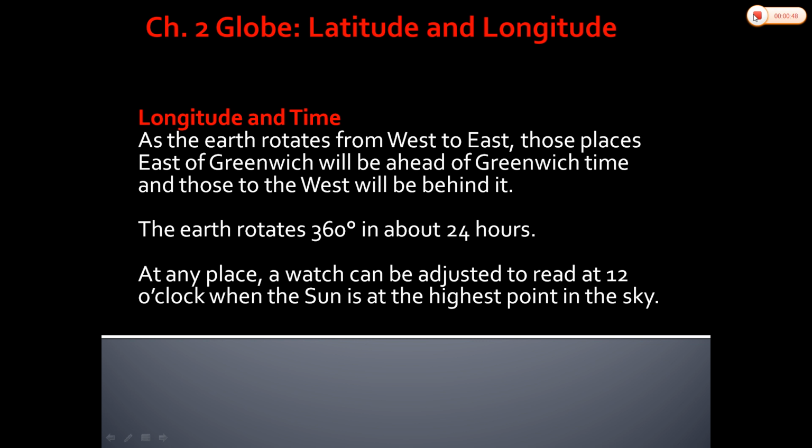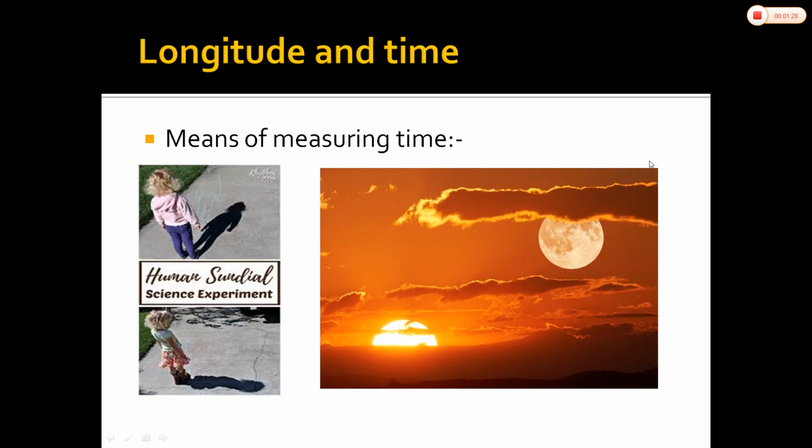So, longitude and time. As you know very well, the earth rotates from west to east. Those places east of Greenwich will be ahead of Greenwich time, and those to the west will be behind it. The earth rotates 360 degrees in about 24 hours. At any place, a watch can be adjusted to read 12 o'clock when the sun is at the highest point in the sky. In this way, longitudes and times are calculated. Let's try to understand some of the important things related to this.